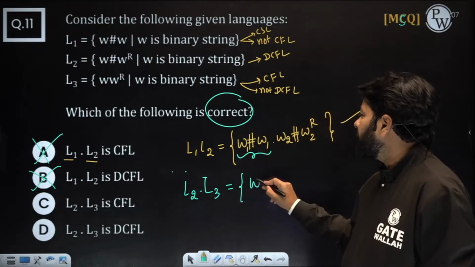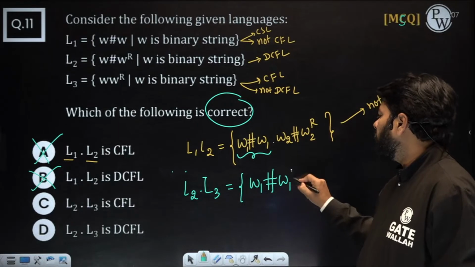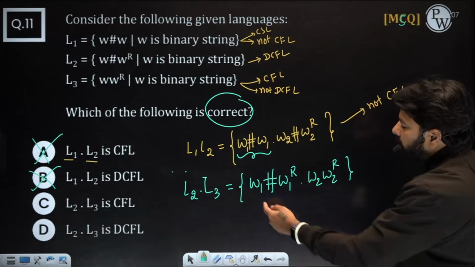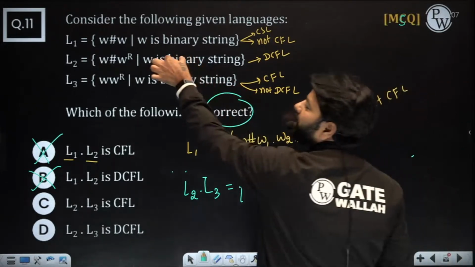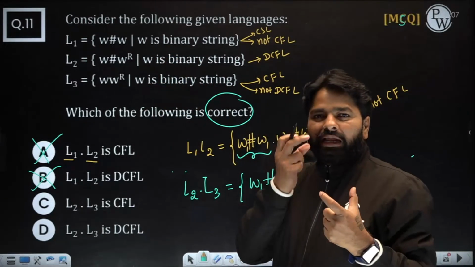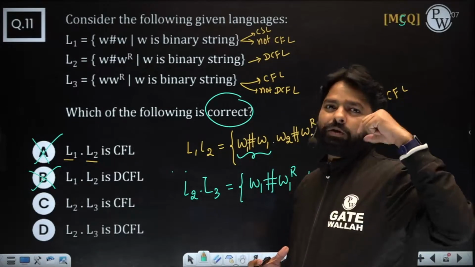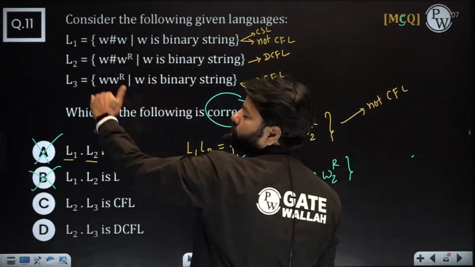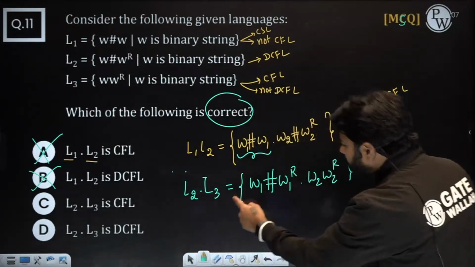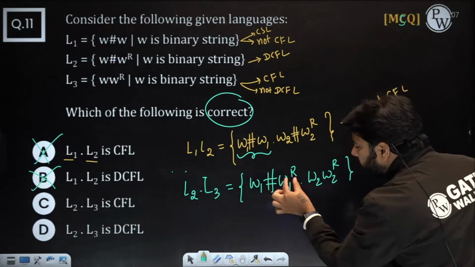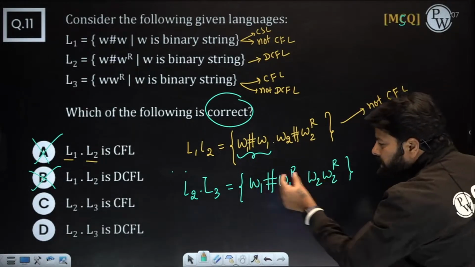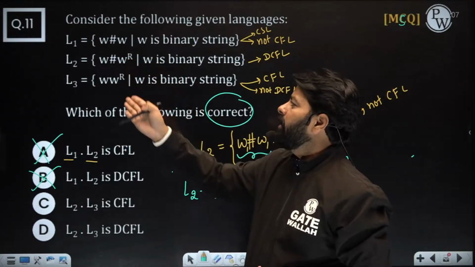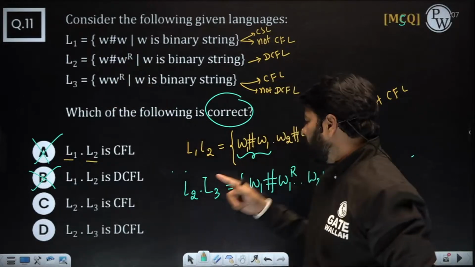L2 is something like W1 hash W1 power R, dot. If you have any doubt here, please ask. You may ask, sir, why are we not writing all W's? Because they are two different languages. When you put them together, you can't have the same variable representing the strings, so you need to change the notation. Here W1s, here W2s. If you write all W's, you are saying W power R, W power R, meaning the same string, but we don't need the same string when we concatenate. Here any string, here any string, so remember that.